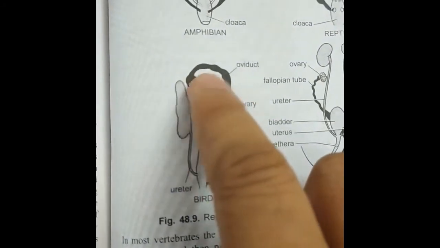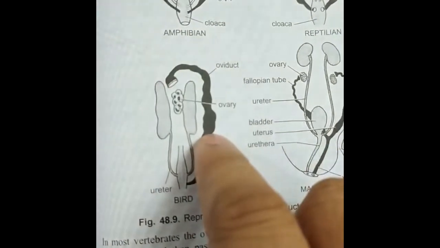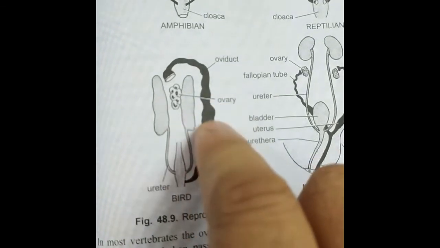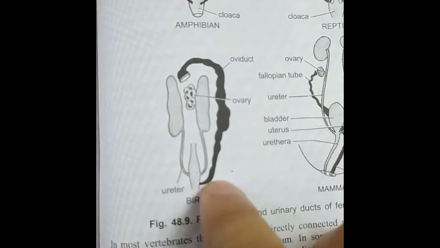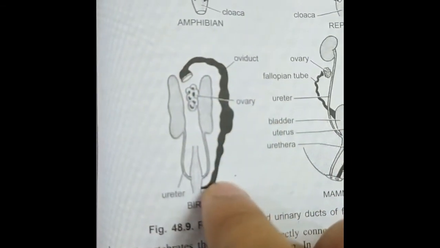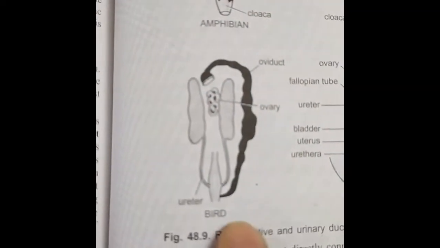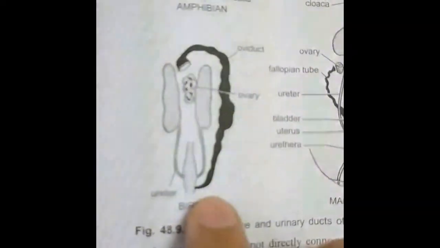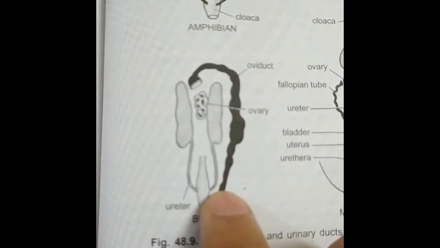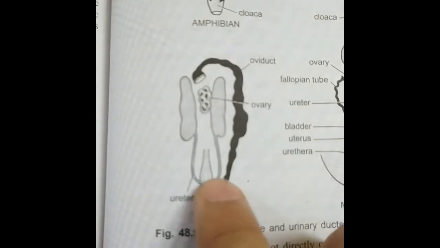This is the left oviduct, and as you can see, certain parts of the oviduct are enlarged to accommodate the eggs, and this oviduct, the Mullerian duct, opens to the exterior, whereas the metanephric kidneys open into the urethra through the metanephric ducts.